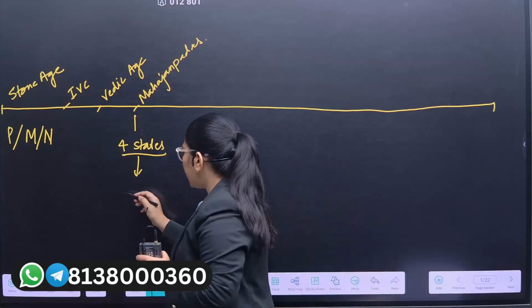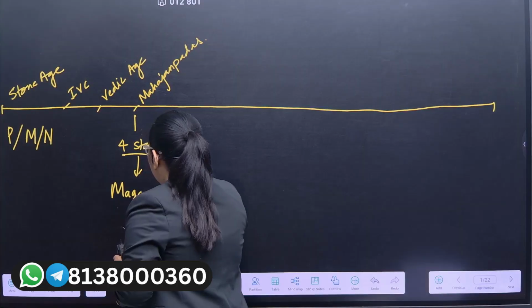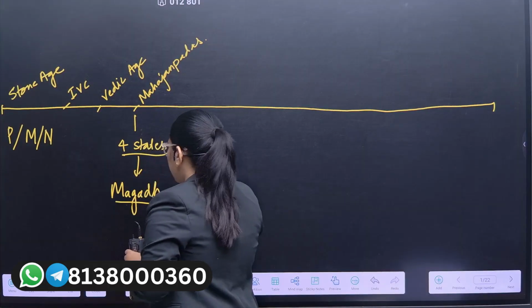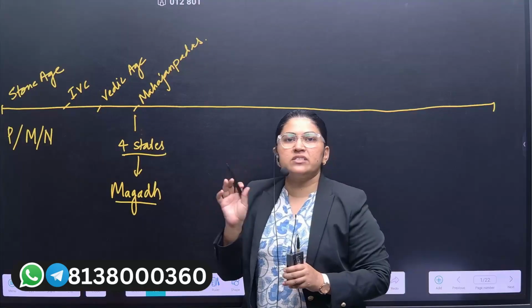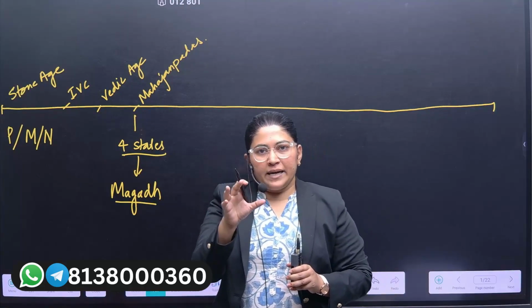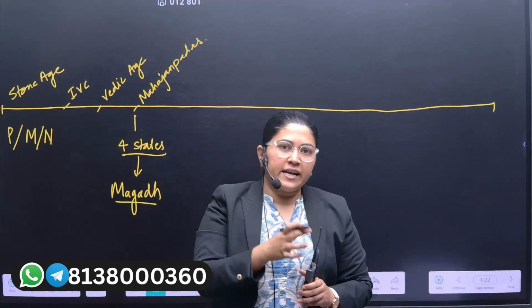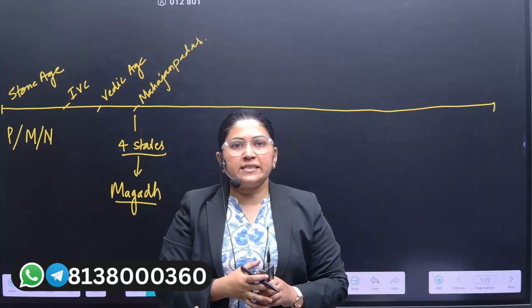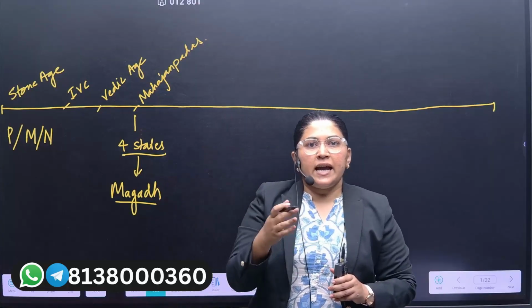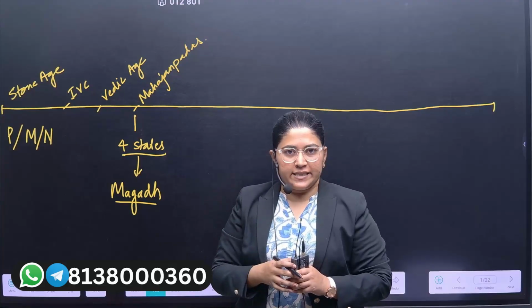After that, we also studied why the Magadha Empire became the strongest among all the 16 Mahajanapadas. The Magadha Empire constituted different dynasties: the Haryanka dynasty, Shishunaga dynasty, Nanda dynasty, and after that one of the most significant, the Mauryan dynasty.